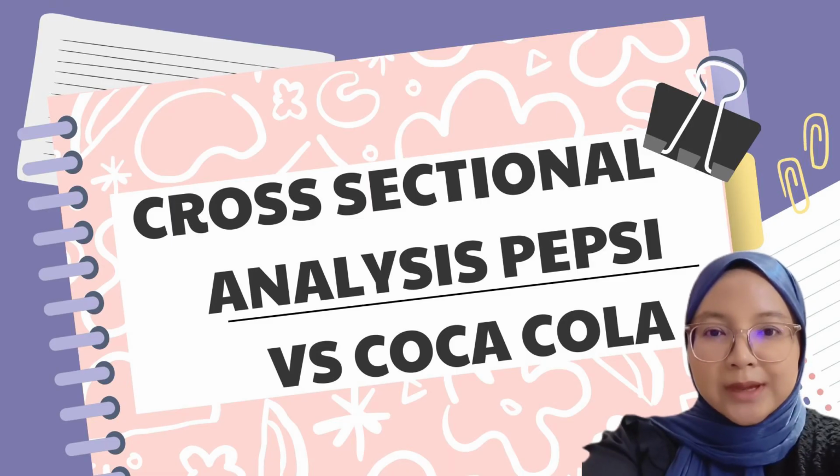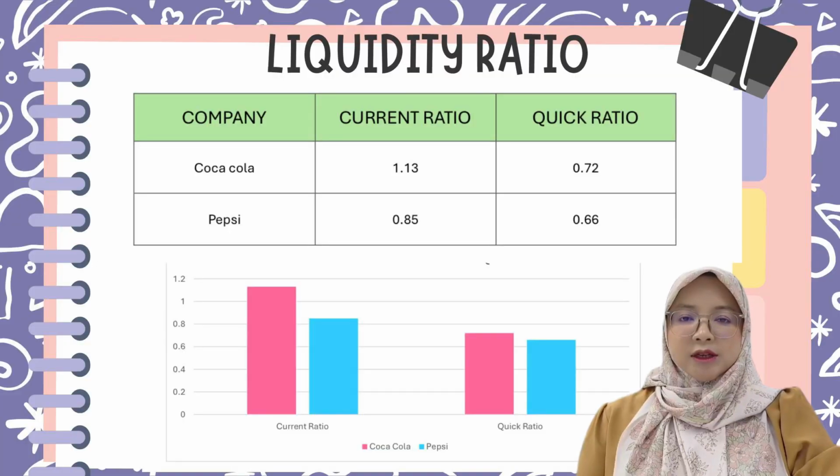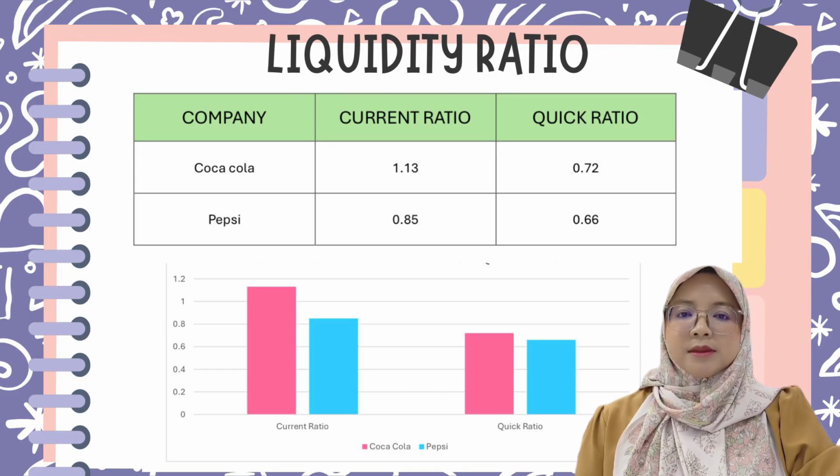Now, we will look at the cross-sectional analysis for Pepsi versus Coca-Cola. Cross-sectional analysis for liquidity ratio of Coca-Cola and Pepsi. In comparison to Pepsi, Coca-Cola maintained a greater quantity of liquid assets, including cash, inventory, and account receivable. Coca-Cola's liquidity ratio shows the company has better coverage of outstanding debt, and Coca-Cola's capacity to resolve short-term debt is superior to Pepsi's in 1 year time.